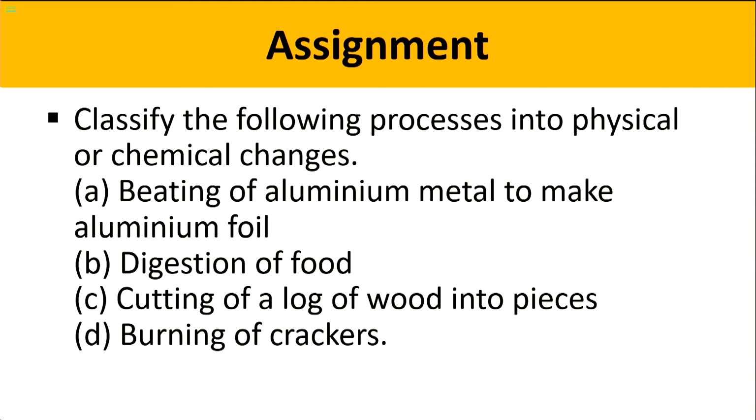Option B, digestion of food. Option C, cutting of a log of wood into pieces. Option D, burning of crackers.